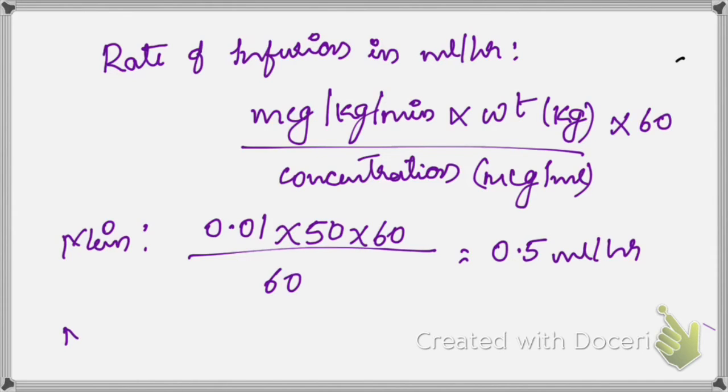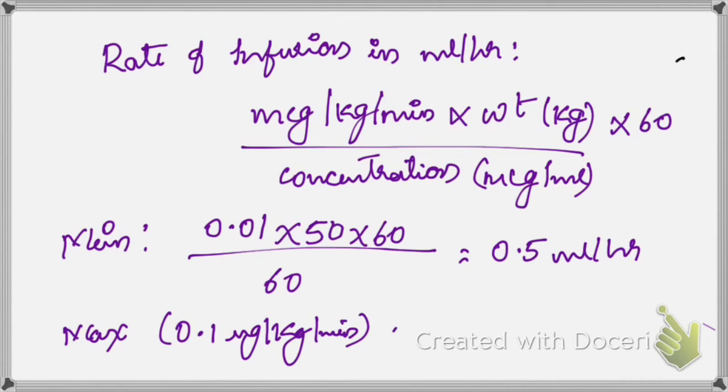So when you take the maximum, it will be 0.1, and in a patient who is 50 kg, it becomes 5 ml per hour. So if your patient is 50 kg, you can directly start off with 0.5 ml per hour and you can go maximum up to 5 ml per hour, beyond which there is no effect of the drug. Below 0.5 ml per hour also there is no use.